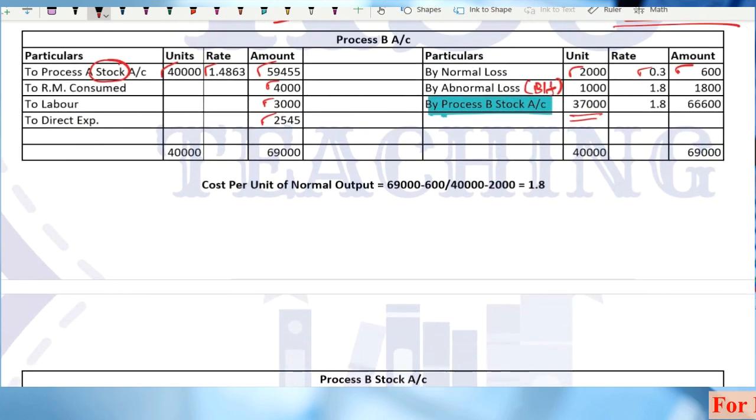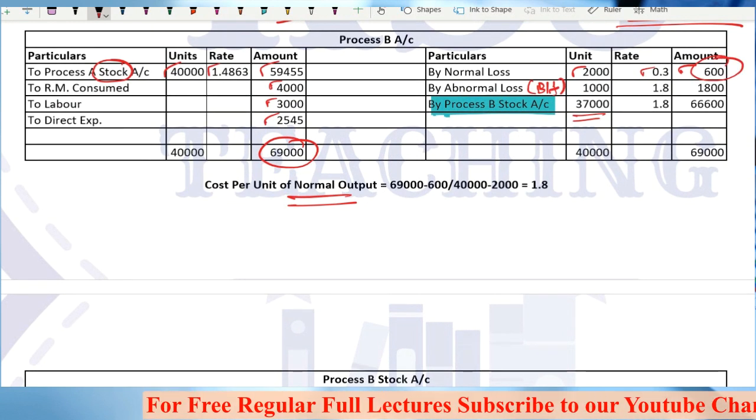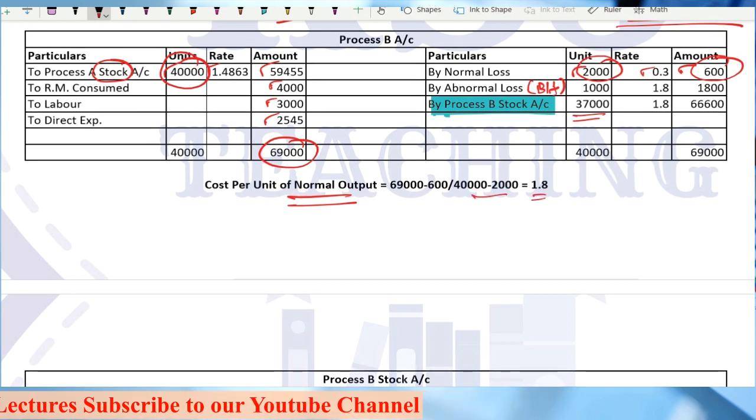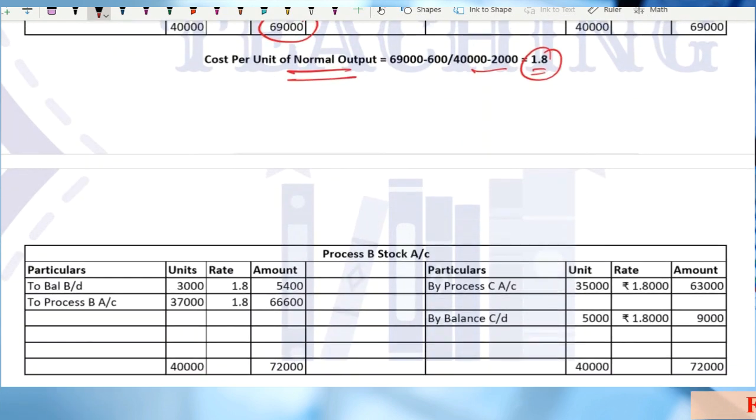How to calculate the value? Cost per unit of normal output, right? 69,000 total cost minus the scrap value of 600, divided by 40,000 input minus the normal loss, that is 2,000. So 1.8 is the value that you will get here. Any doubts? Right, sir? So here you are transferring it to the process B.